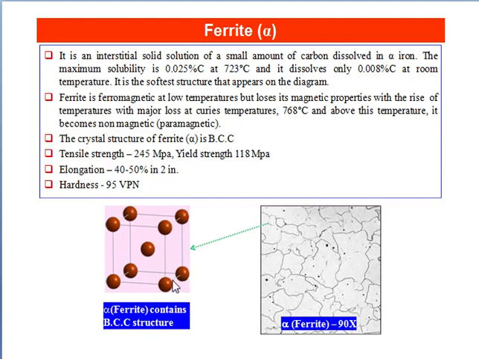Tensile strength is 245 megapascal and yield strength is 118 megapascal. Elongation is 40 to 50% in 2 inch. Hardness is 95 Vickers pyramid number. This picture is taken at 90x zoom under microscope.